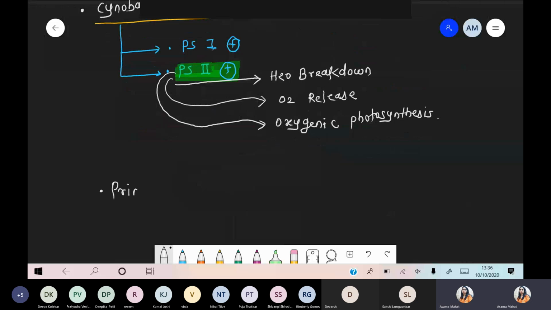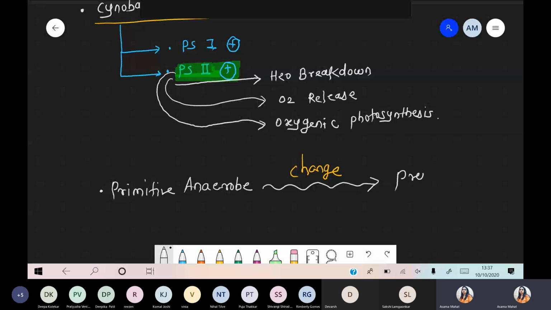There was a presence of some primitive bacteria, and a primitive anaerobic condition was present. You know this is the evolution part. Such an anaerobic condition then changed. That primitive anaerobic environment was converted into the present aerobic environment.